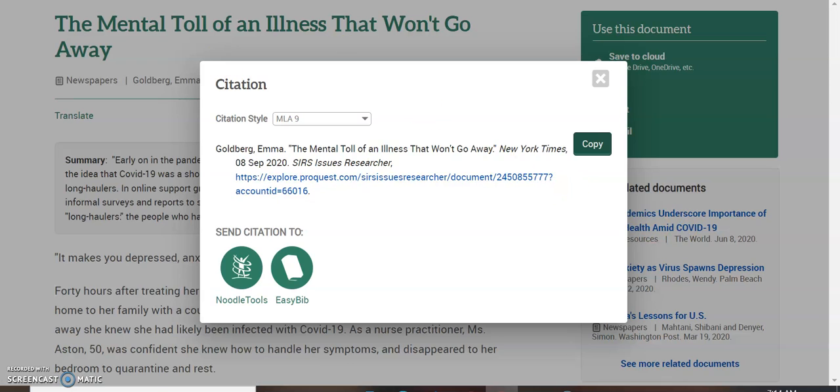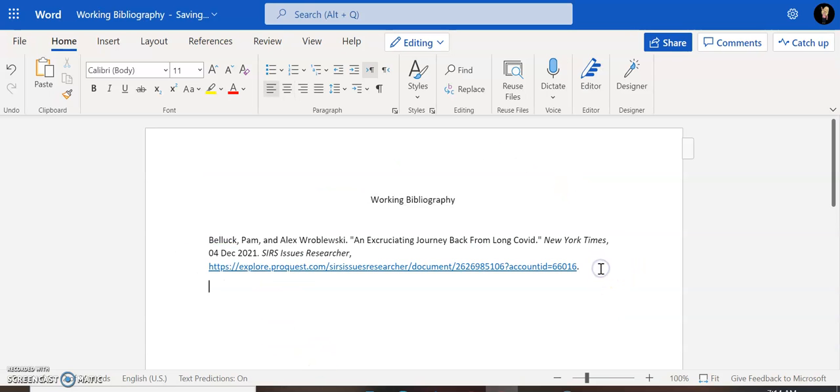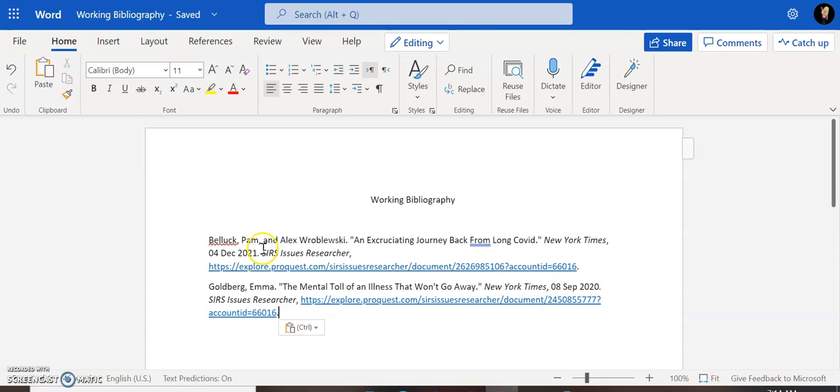Then I've copied that. I'm going to go back to my working bibliography and I'm going to add this in. Now, how you organize your working bibliography is up to you. You might organize it by perspective, but the final bibliography is going to need to be in alphabetical order by whatever comes first on the bibliographical citation. Usually that's going to be the author's last name. So notice we go from Belloc to Goldberg. So we're keeping this working bibliography in alphabetical order, which is how working bibliographies should be.